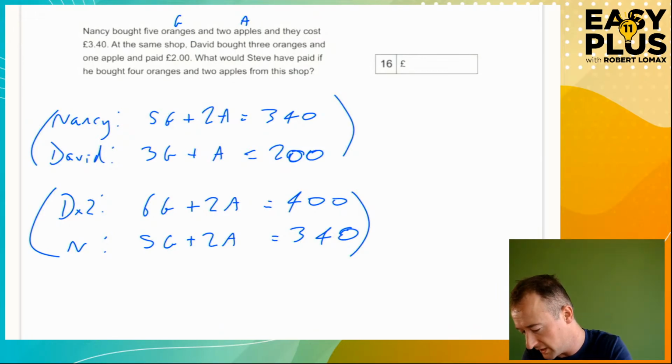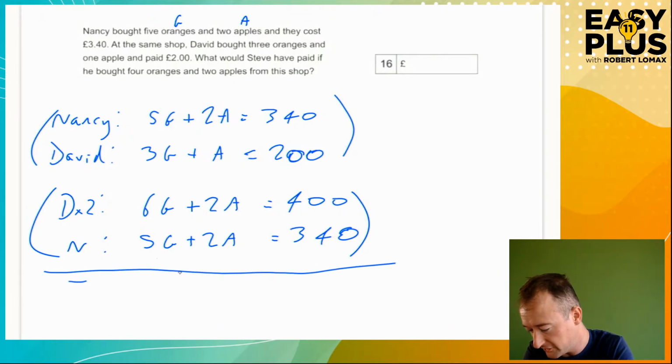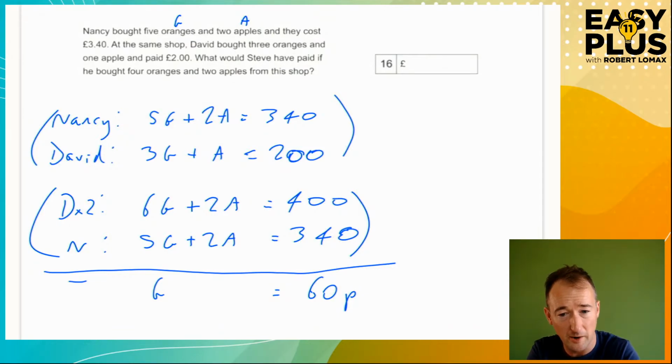Because what we're going to do now is subtract these things. Okay? Let's subtract these two equations. So 6g minus 5g is g. 2a minus 2a is nothing. 400 minus 340 is 60. So suddenly we find that the value of an orange is 60p. Okay? Just like that. Wow.